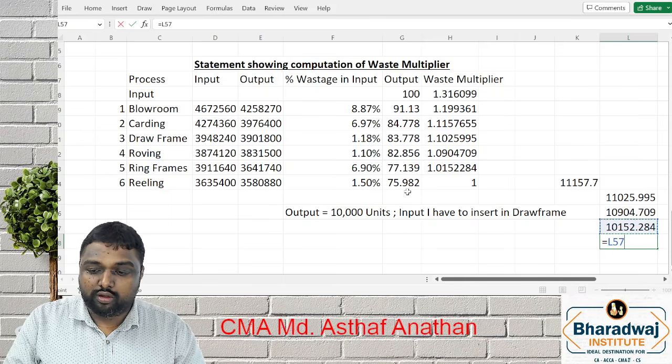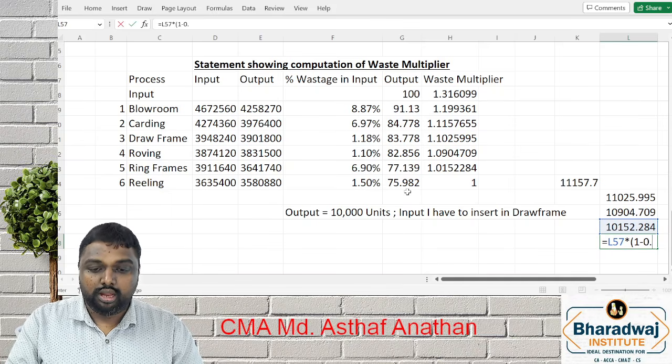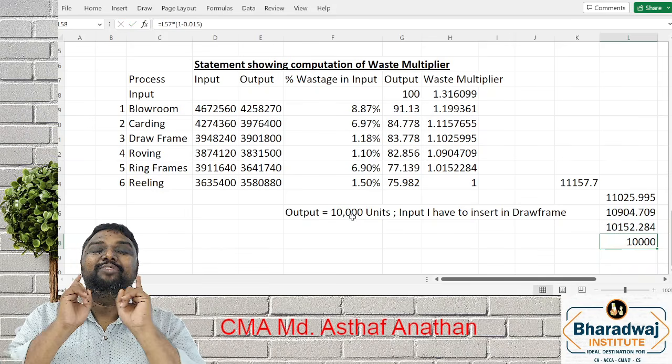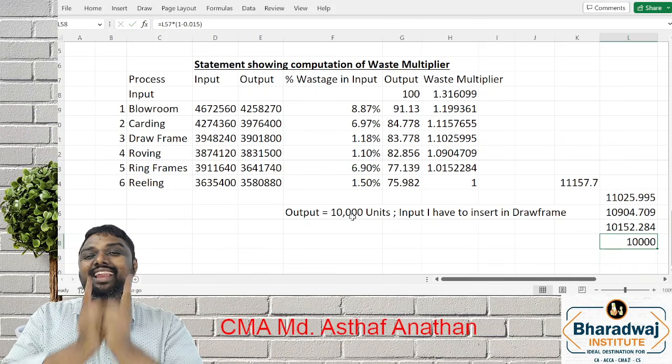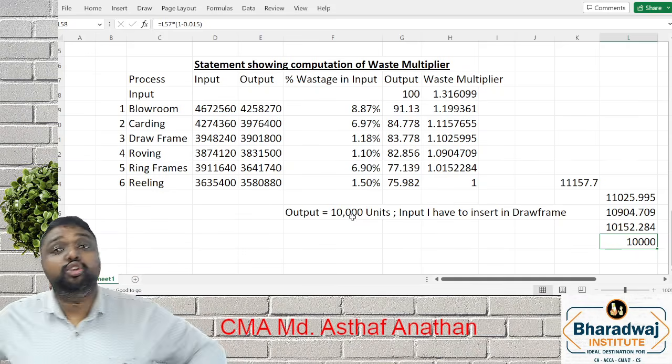Now we'll go for the last stage. What is the last stage? That is reeling, where the wastage is 15.015. If you do this, since I am doing Excel, I'll get exactly 10,000. Are you getting or not? This you can do at any stage.